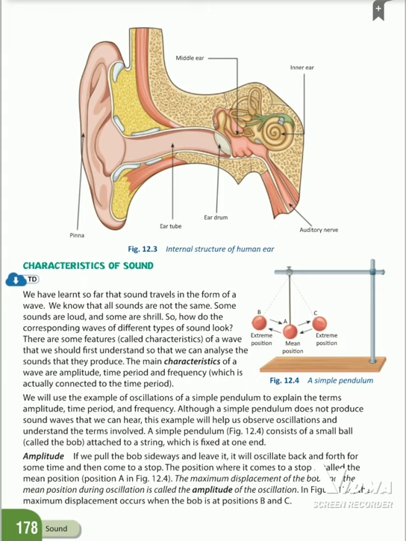All sounds are not the same. Some sounds are loud and some are shrill. The main characteristics of a wave are amplitude, time period and frequency.